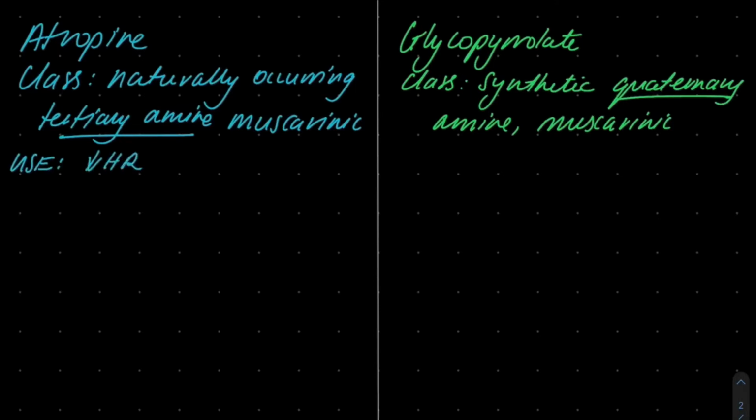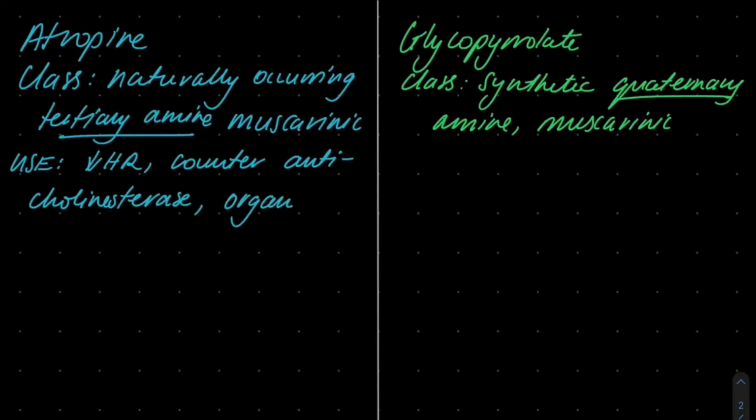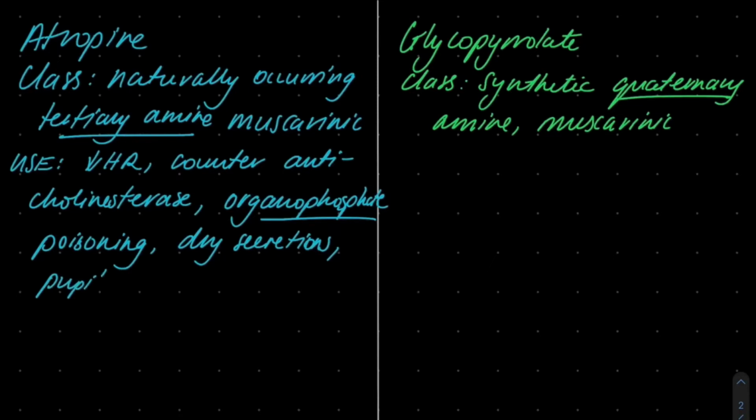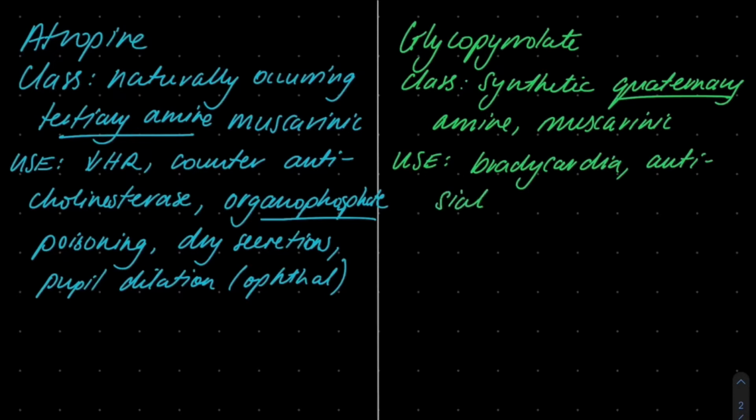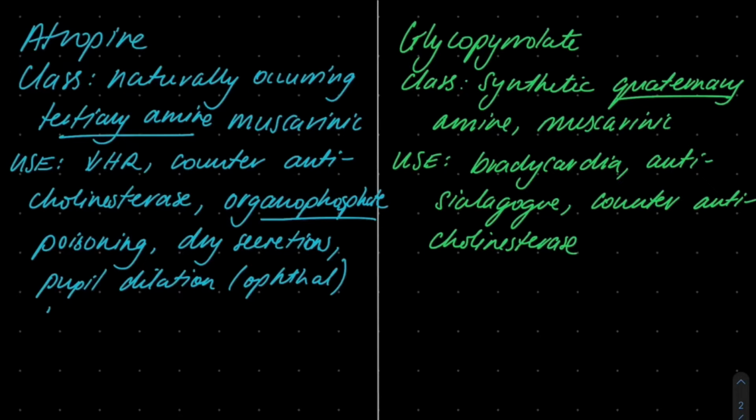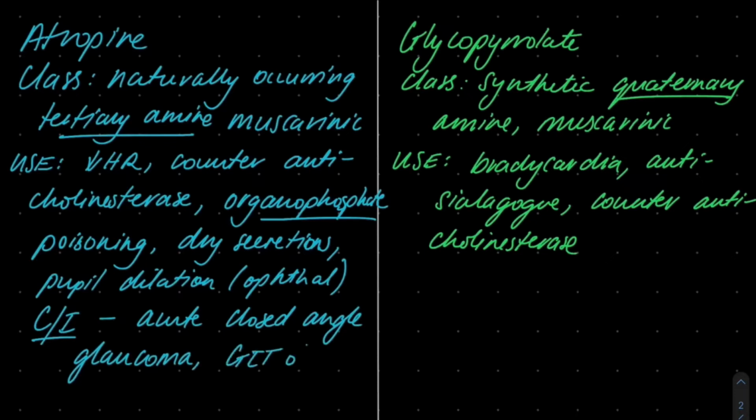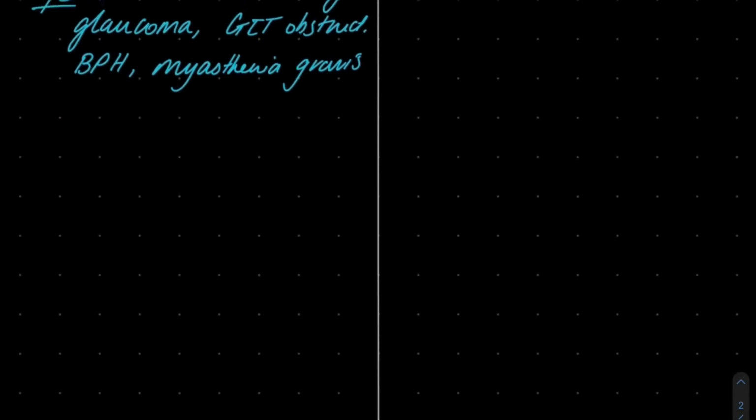In terms of the use, atropine is used for bradycardia and countering the parasympathomimetic action of anticholinesterases, such as neostigmine. It's used for organophosphate poisoning, to help dry secretions, and to dilate the pupil for ophthalmologic exams. Glycopyrrolate, on the other hand, is also used for bradycardia, to dry secretions and counter anticholinesterase action. The main contraindications for atropine are closed angle glaucoma, gastrointestinal obstruction, benign prostatic hyperplasia, and myasthenia gravis. Contraindications for glycopyrrolate are similar.